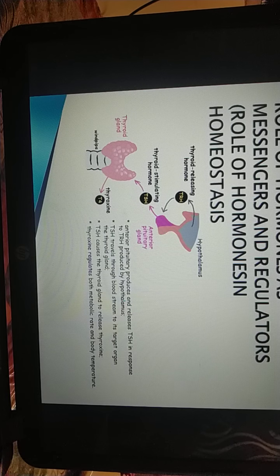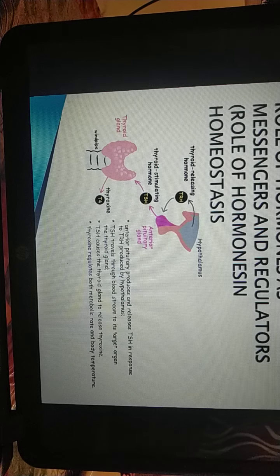Now negative feedback control. The thyrotropin releasing hormone, or thyroid releasing hormone, from the hypothalamus stimulates the anterior lobe of the pituitary gland to secrete the thyroid stimulating hormone.